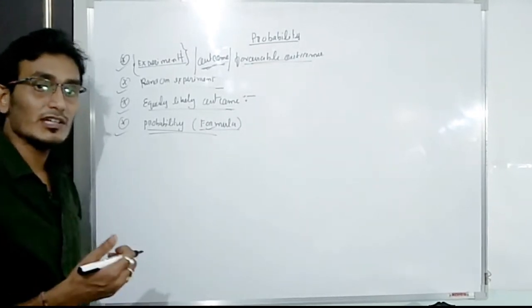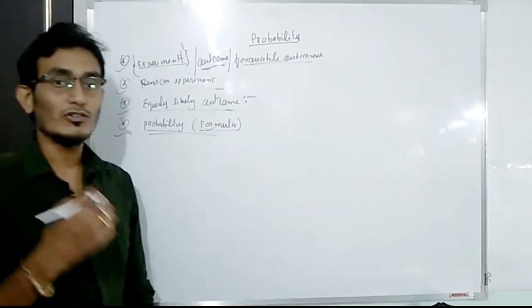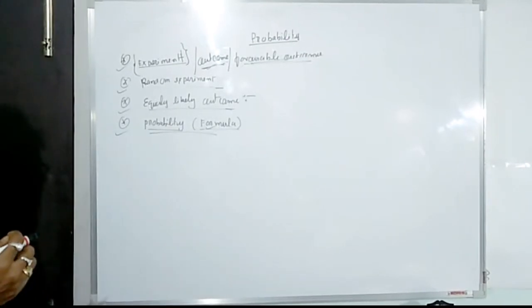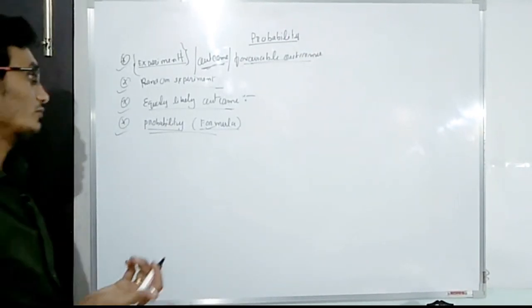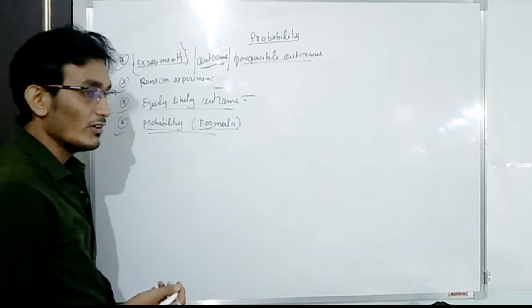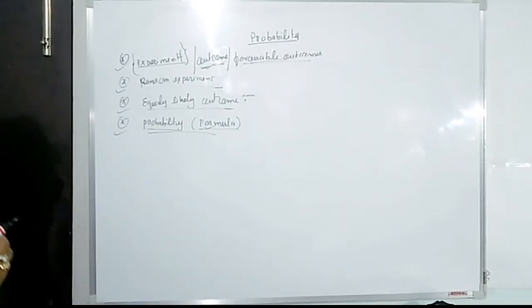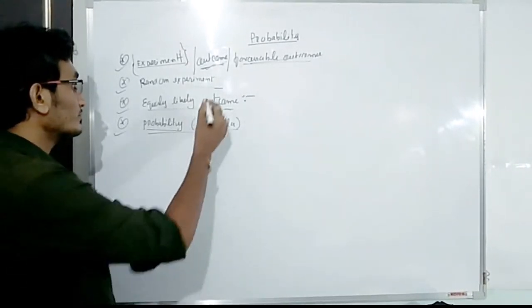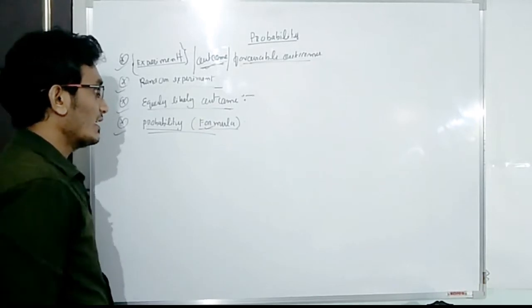Similarly, in tossing a coin also, if we toss a coin, we cannot predict whether the head will appear or the tail will appear. So tossing a coin and throwing a dice are random experiments.